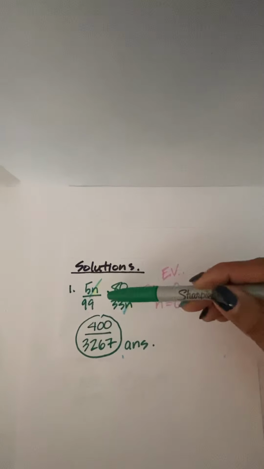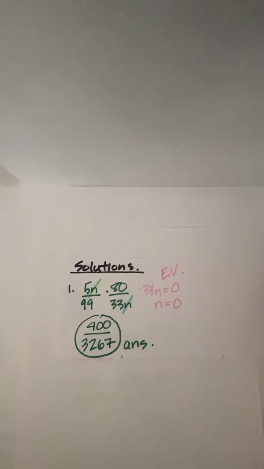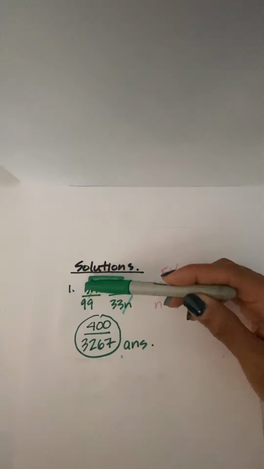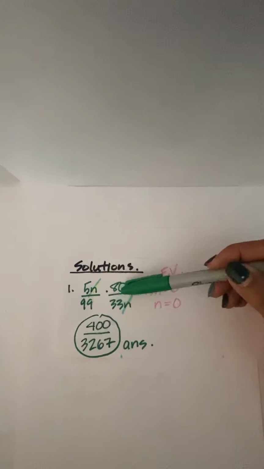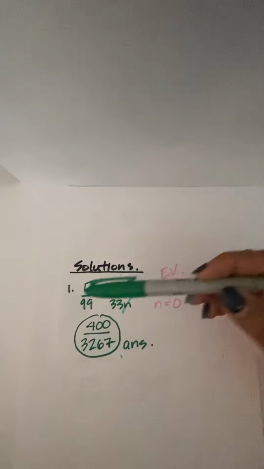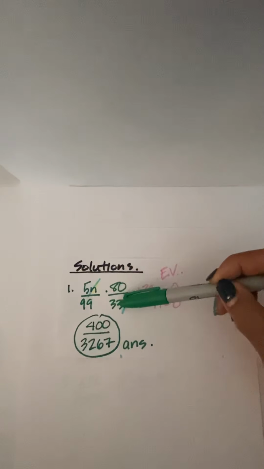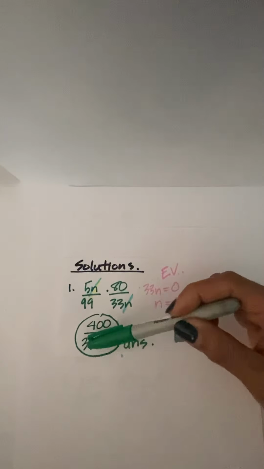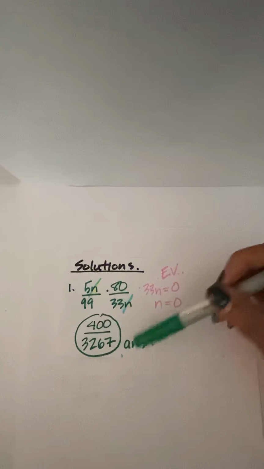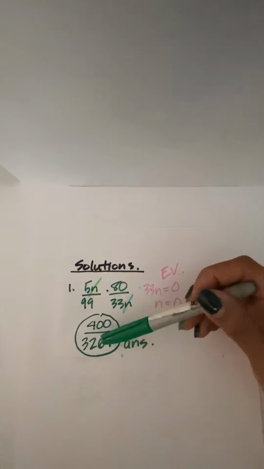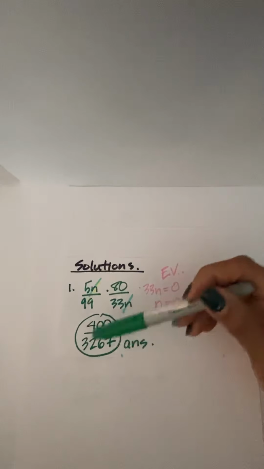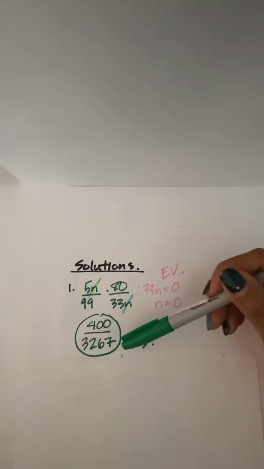So we just left it just like it was with only the ends canceled. Then I came back and I multiplied 5 times 80 to get 400, and I used my calculator to do 99 times 33, and I got 3,267. So 400 over 3,267 is the answer.